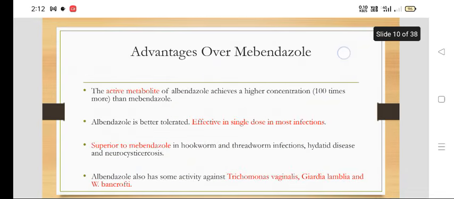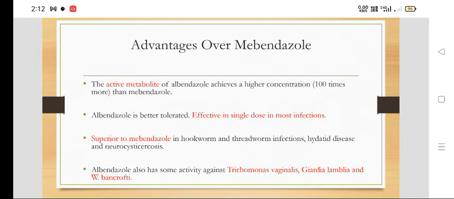Now what are the advantages of albendazole over mebendazole? The active metabolite of albendazole achieves a very high concentration, almost 100 times more than mebendazole.